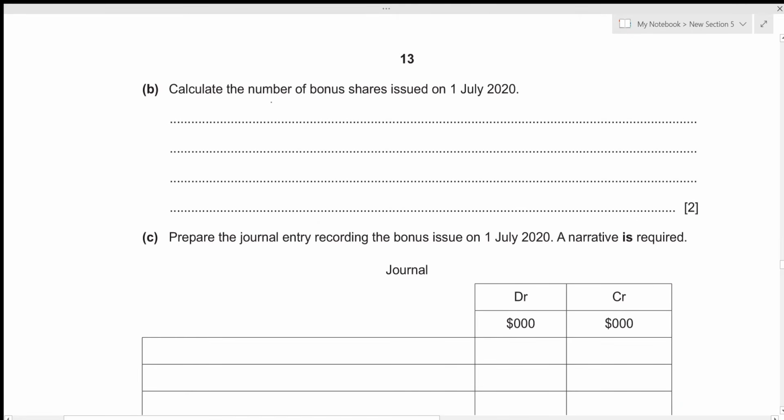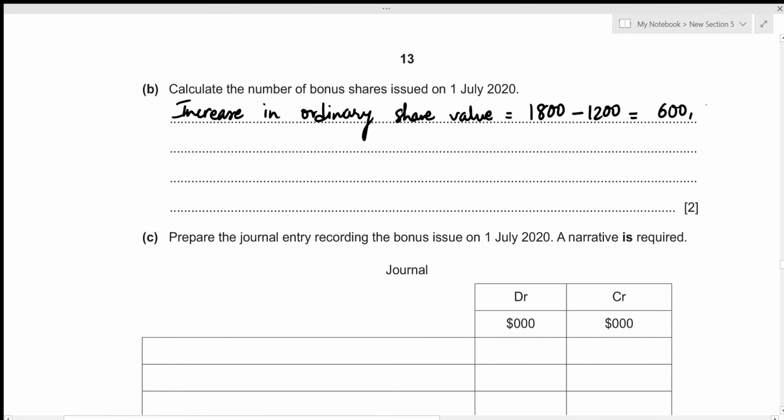So the increase in ordinary share value, so that's 1800 minus 1200. So that's just the difference between the values of the ordinary share between those 2 years. So that's 600, but the values are given in thousands.